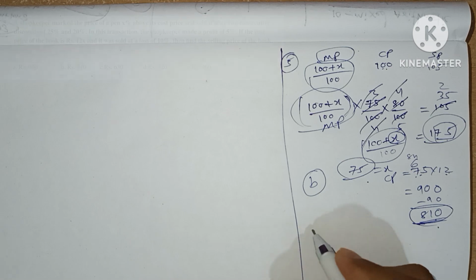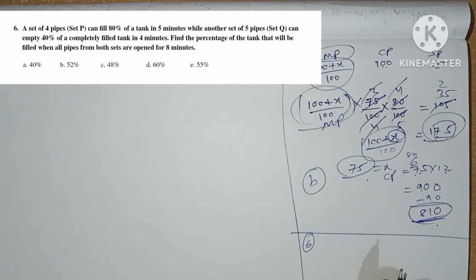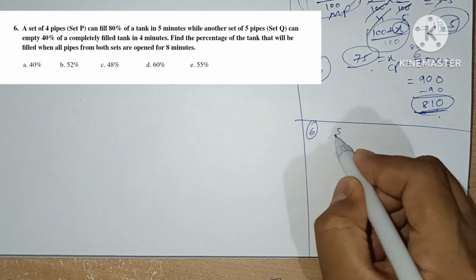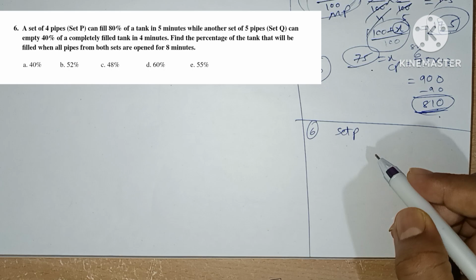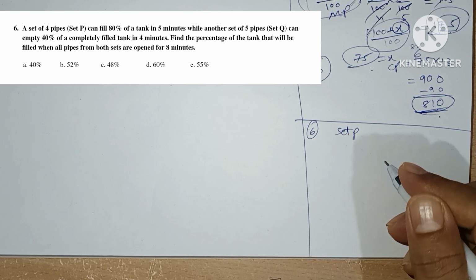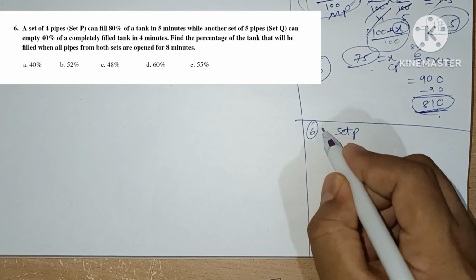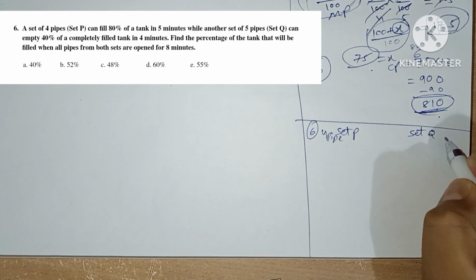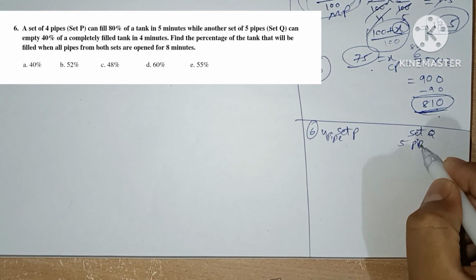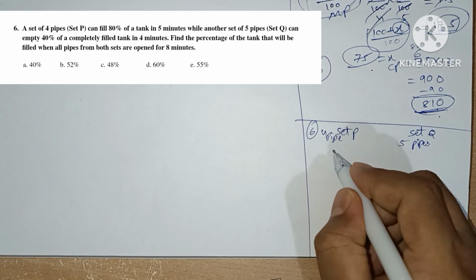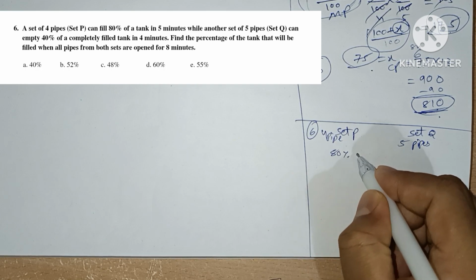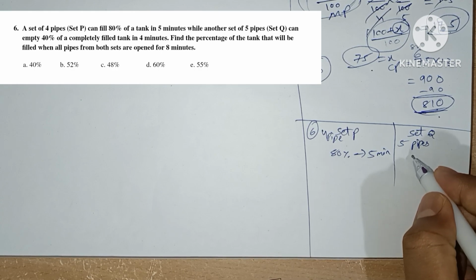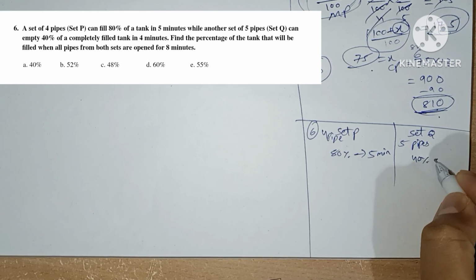Now we are going to see question number 6. Let's see what the question is. A set of 4 pipes, let's take them as set P, can fill 80% of a tank in 5 minutes, while another set of 5 pipes, represented as Q, in this case can complete 40% of the work in 4 minutes.